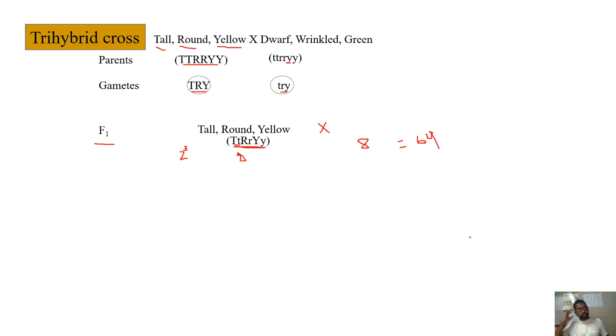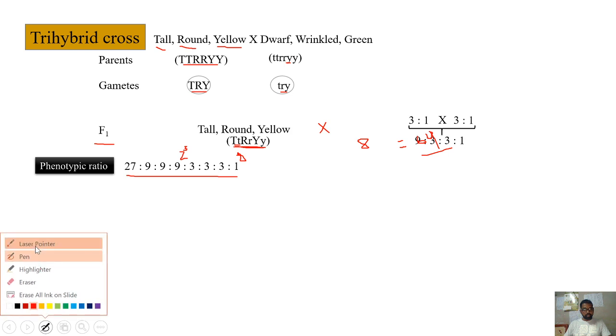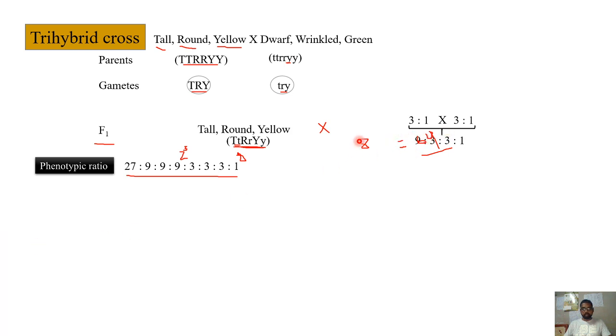So simply, without writing all these things, straight away you can just take the phenotypic ratio, which is 27 is to 9 is to 9 is to 3 is to 3 is to 3 is to 1. This is the phenotypic ratio, which you will get when you write this particular cross with 64 matrix. The other way to obtain this phenotypic ratio is without writing the matrix.